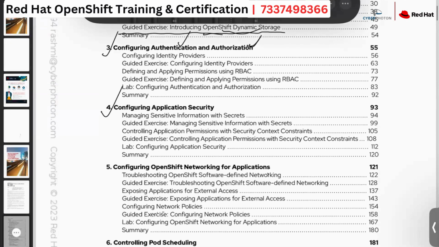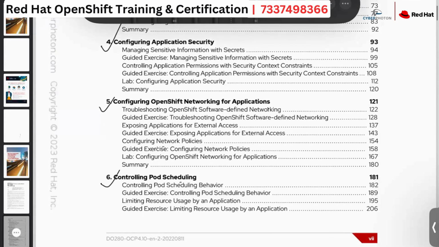And chapter number 5 is all about your networking. I just told you about pod communications, though it is having a different network, how exactly a pod can communicate with another pod. And not only that, we are also going to discuss exposing the application to the external world. So once the application has been deployed in our clusters, how the external customer can access this particular application, that also we are going to discuss.